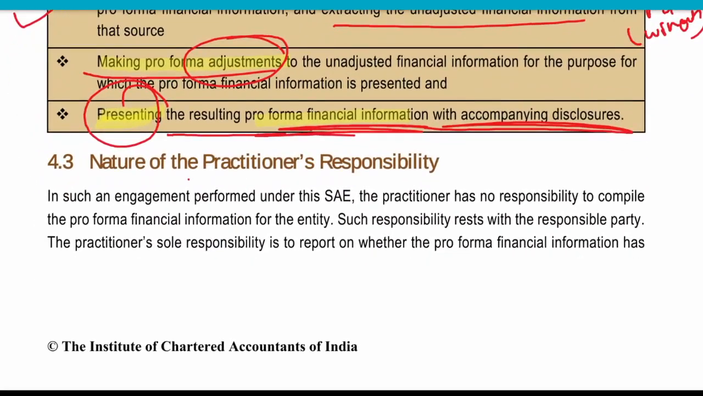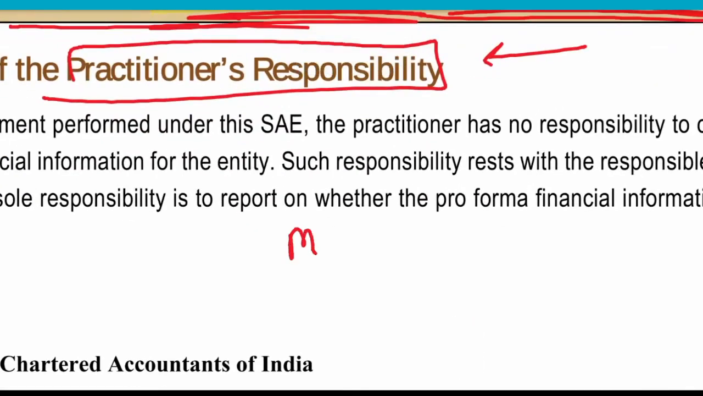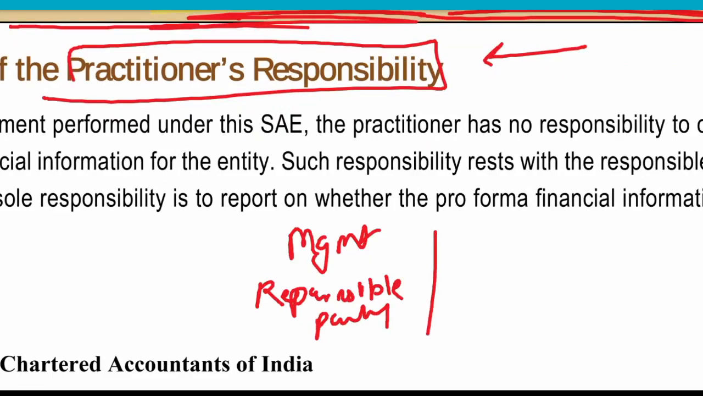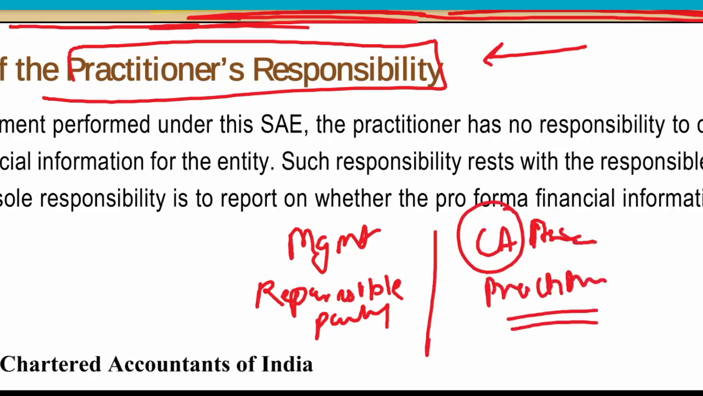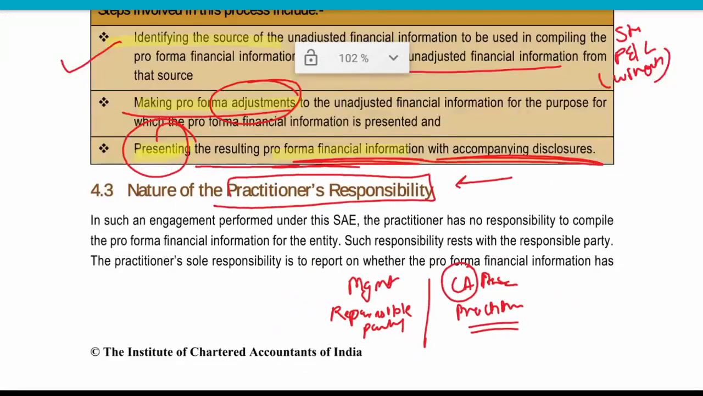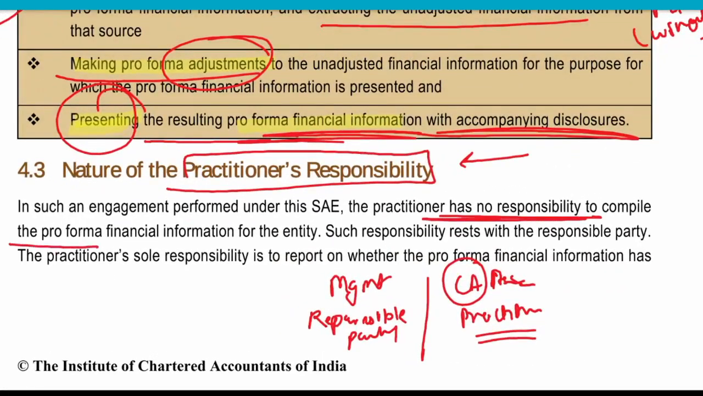Now, what is the nature of practitioner responsibility? Here, the chartered accountant is called the practitioner. The management is called the responsible party, and the CA or the person who is providing assurance over it is called the practitioner. So the practitioner has no responsibility to compile the pro forma financial information. The responsibility rests with the responsible party.